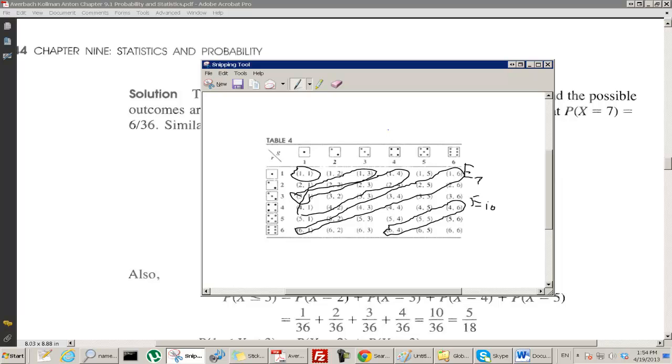Okay, so we need to figure out the probabilities of each of these. So what's the probability that x is equal to 2? There's only one way that that can happen, so it's 1 out of 36. What's the probability that x can equal 3? There are two ways that that can happen, so it's 2 out of 36. What's the probability that x equals 4? There are 3 ways that that can happen, so it's 3 out of 36, and so on.